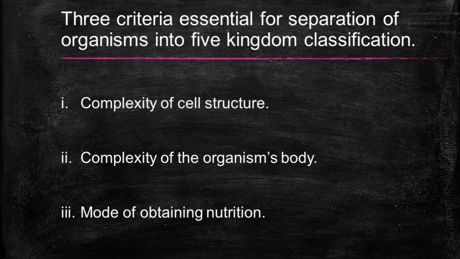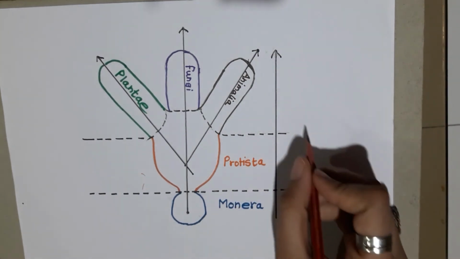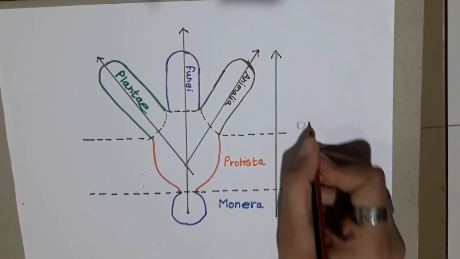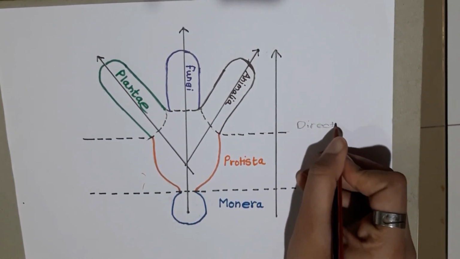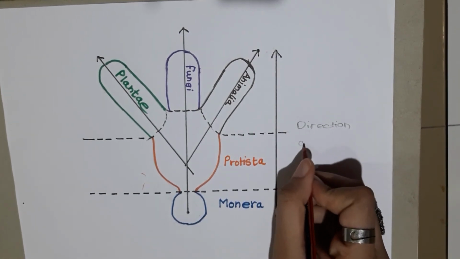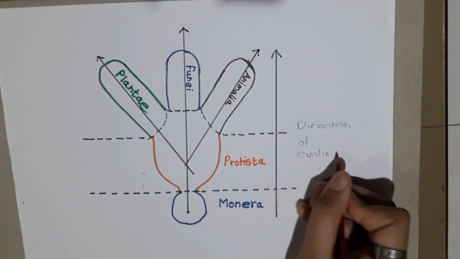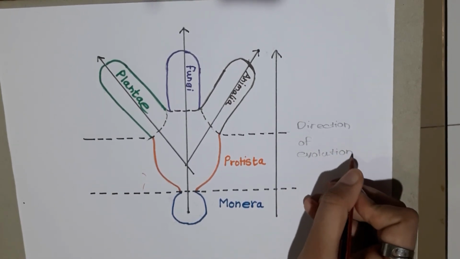So now I'm going to explain the five kingdom arrangement. Before that, I'm going to use this diagram to study the five kingdoms efficiently. This diagram will also help us to understand the structure, complexity and mode of nutrition with respect to evolution of these kingdoms. So now here at the initial stage we have five kingdoms, and this is their direction of evolution.